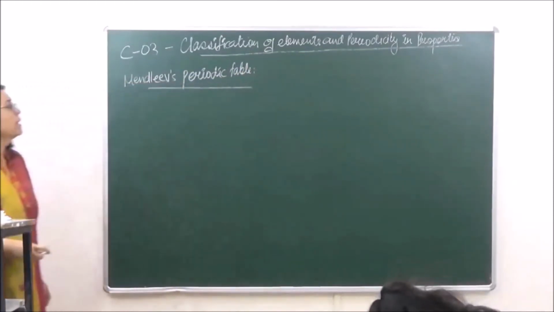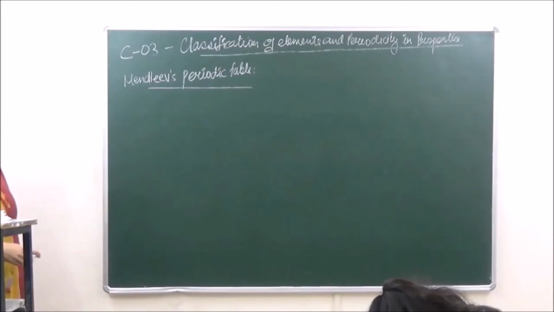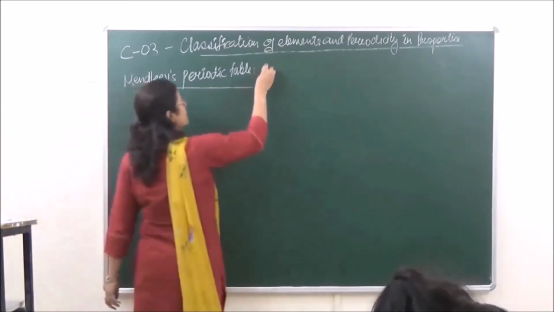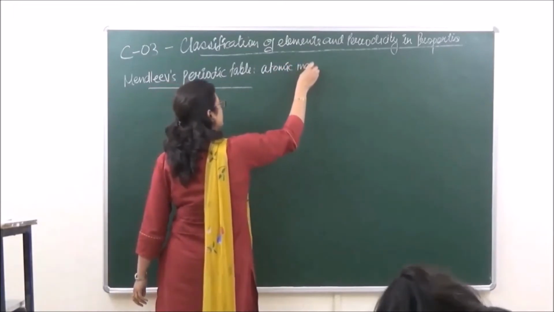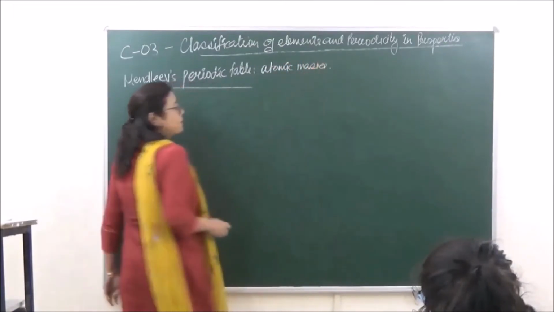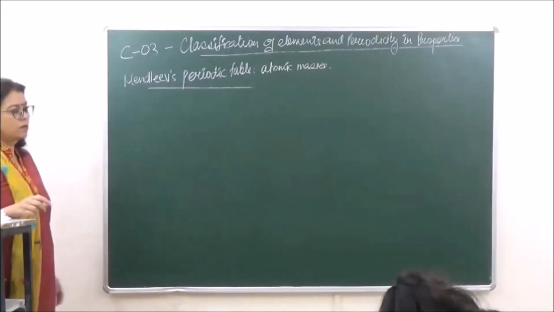Mendeleev's periodic table. As I just told you, Mendeleev also used atomic masses, right?